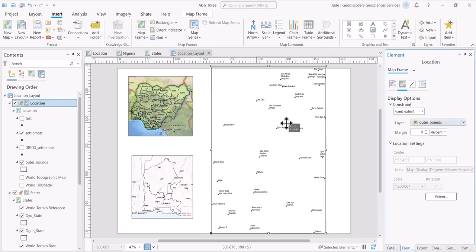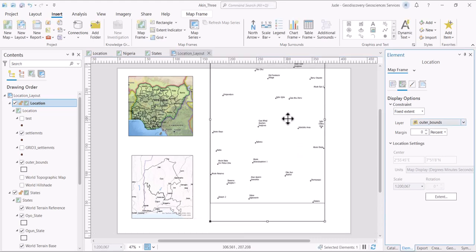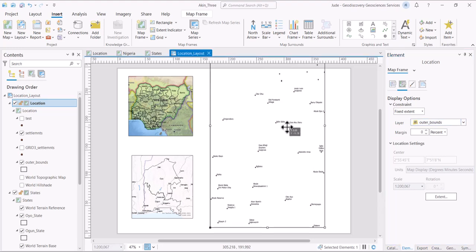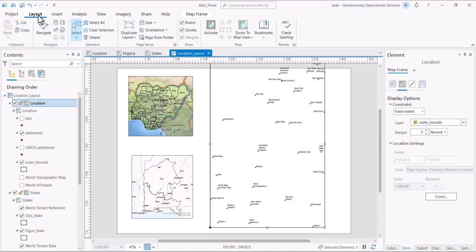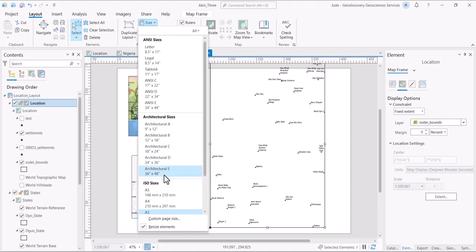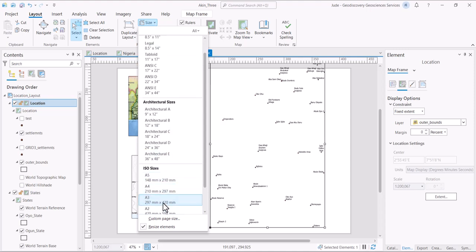Oh, it is well beyond the size of the paper, so we need a bigger paper size. So let's go to this paper layout. Let us change the layout size, let's do A2.